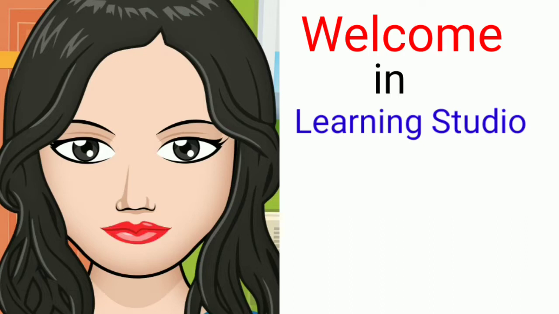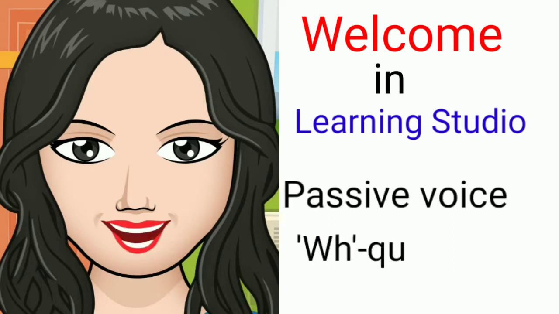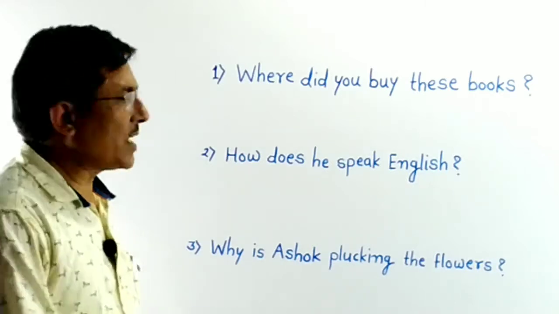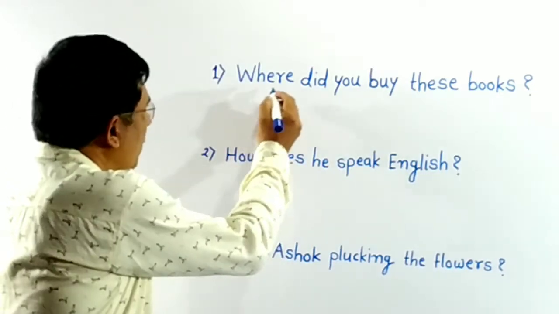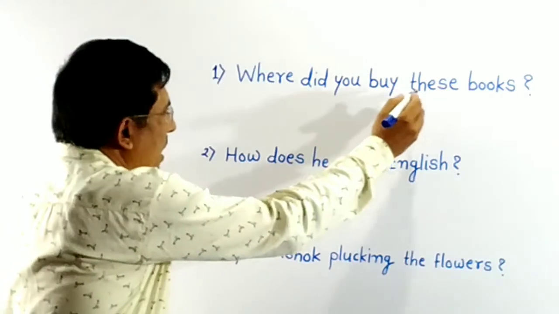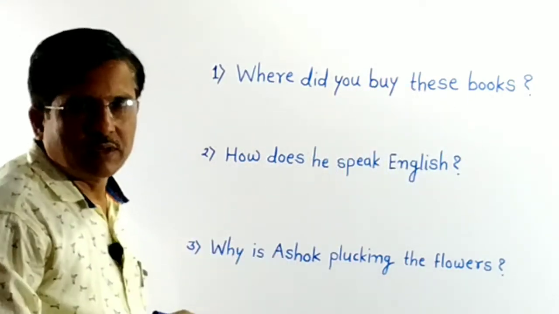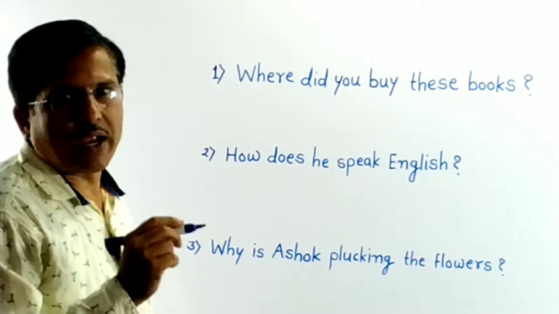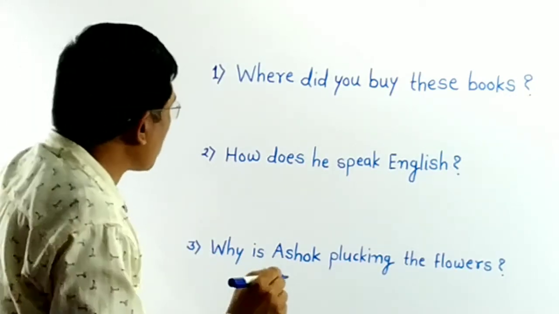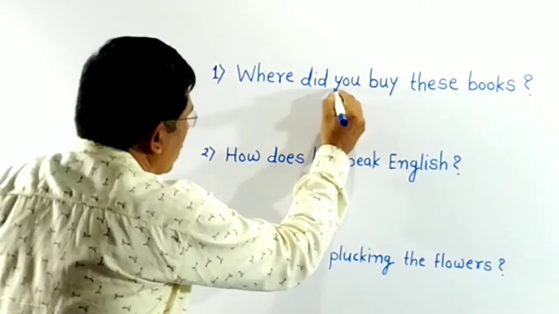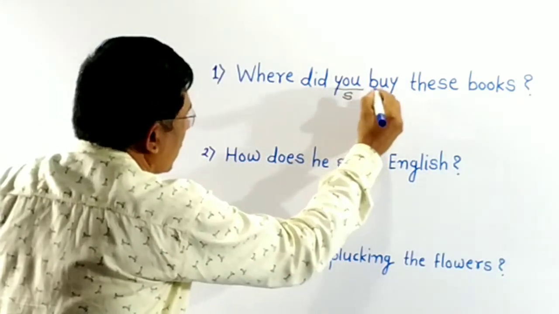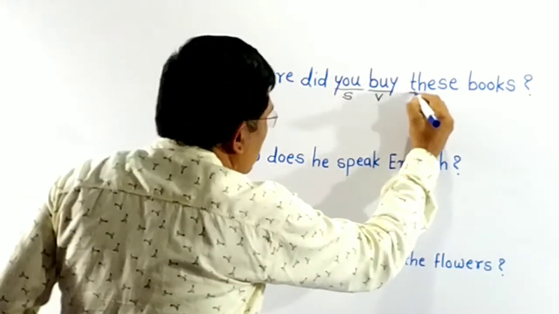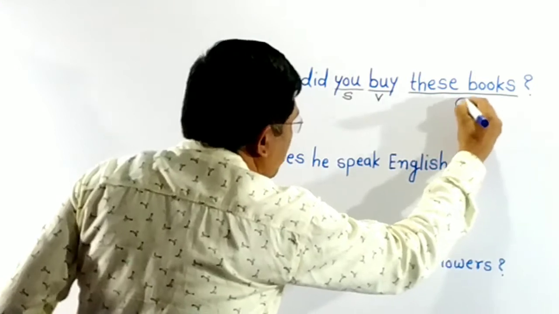In this video, we are going to learn passive voice of WH questions. See, the first sentence is, where did you buy these books? First, let's underline subject, verb and object. What is the subject here? You is subject, buy is verb, these books is object.